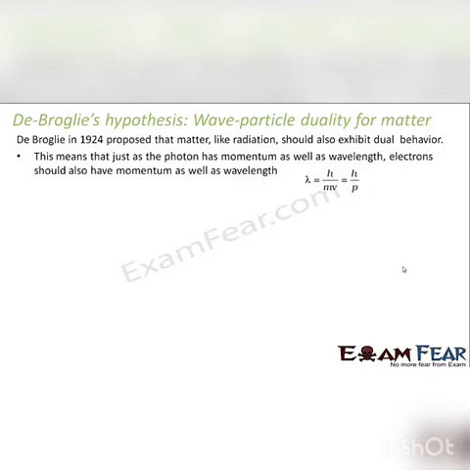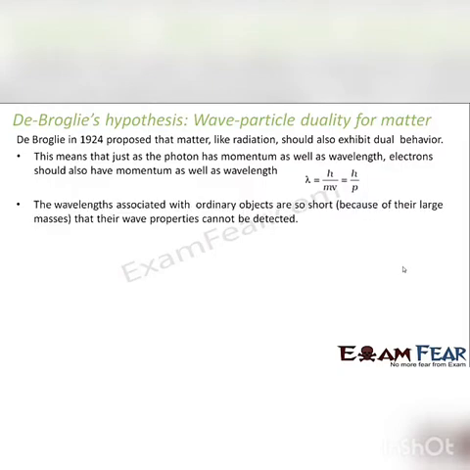The mass is very large. Therefore, the wavelength associated with it becomes very small, and the wave nature is not much visible. Therefore, in the macroscopic world, you do not see particles behaving like waves because the wavelength associated with them is extremely small.